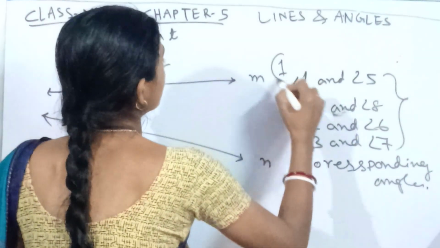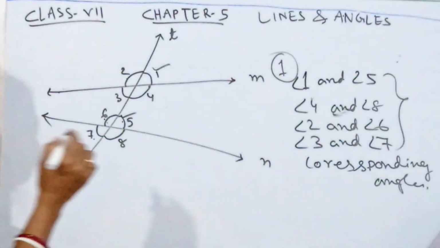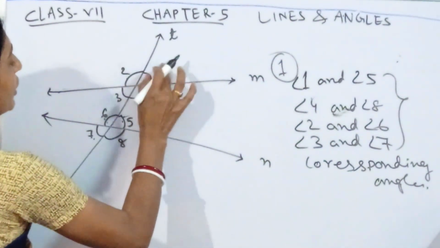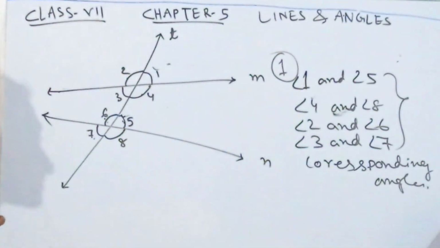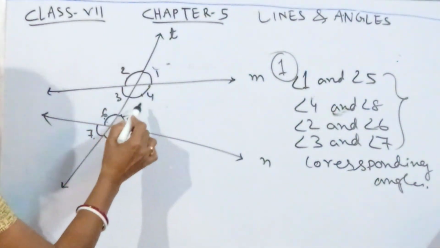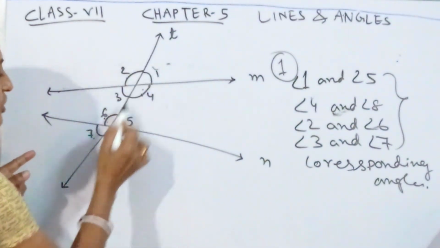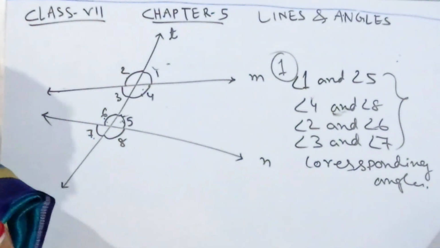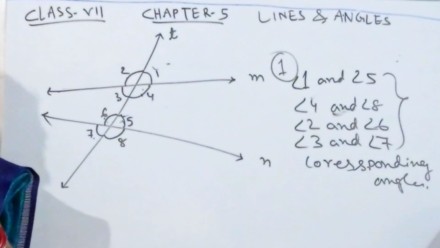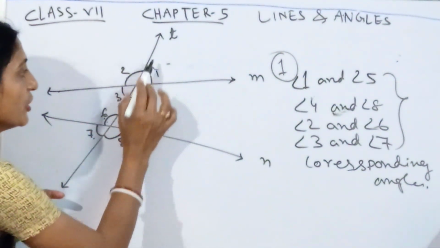Now the first part we have got. Let's come to the second one. What can we consider? If we are talking about angle 4 and angle 5, what is the relation between these two? They are interior angles on the same side of the transversal, and they have a short name, co-interior angles.